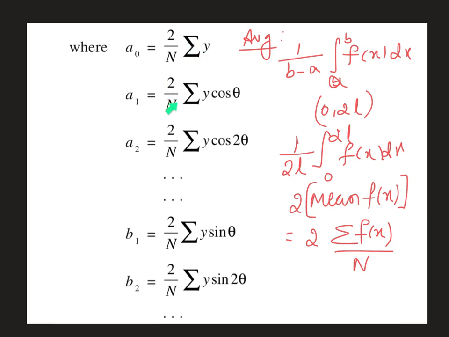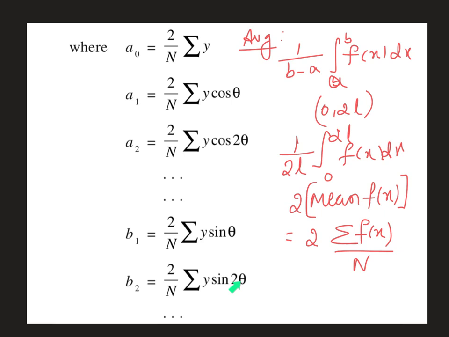a1 is 2 by n summation y cos theta. We are taking the average value here, so we divide by the number of equidistant points taken. a2 is 2 by n summation y cos 2 theta. Similarly, we have the formulas for b1, b2, b3 and so on. So b1 is 2 by n summation y sin theta. b2 is 2 by n summation y sin 2 theta.